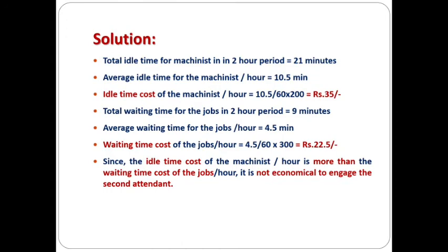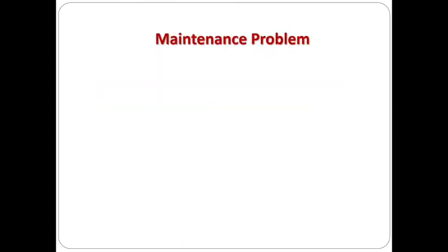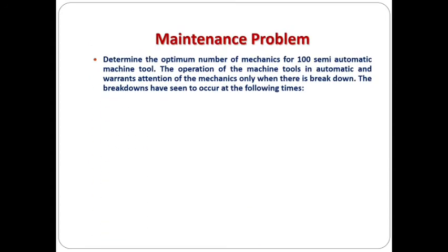Okay, we will see a next example, which is actually the maintenance problem. Determine the optimum number of mechanics for 100 semi-automatic machine tools. The operation of the machine tools is automatic and warrants attention of the mechanics only when there is breakdown. The breakdowns have been seen to occur at the following times. This is the breakdown time. The first breakdown will occur at the time of 0 hour itself. The second breakdown will occur at 1.2 hours and so on.